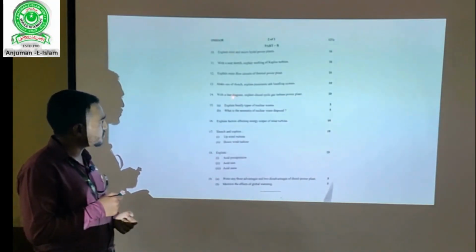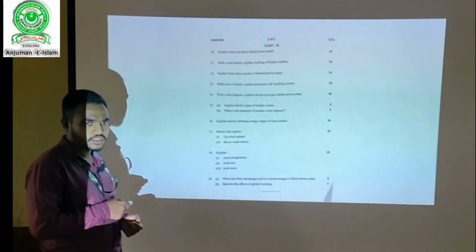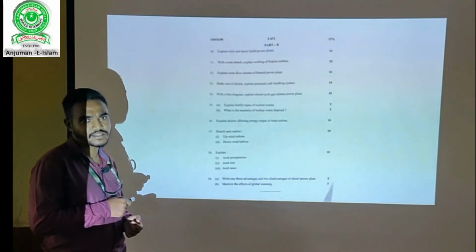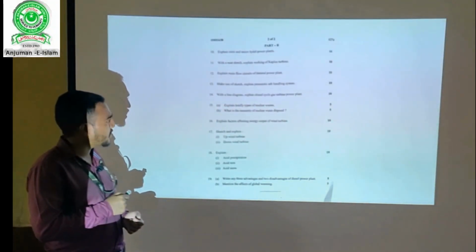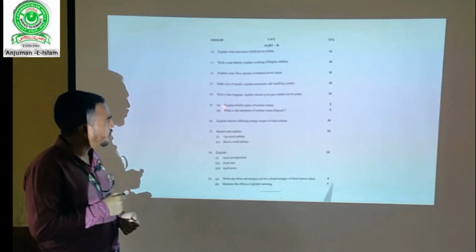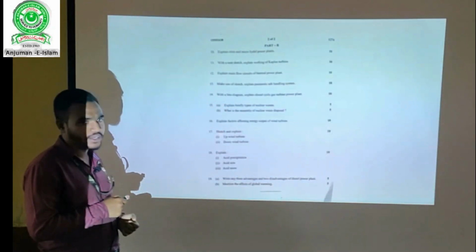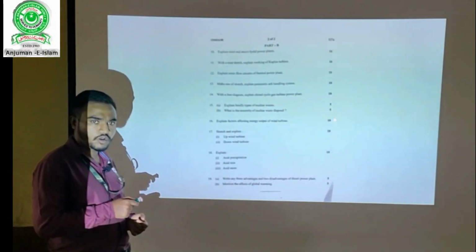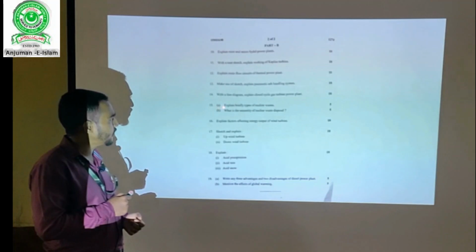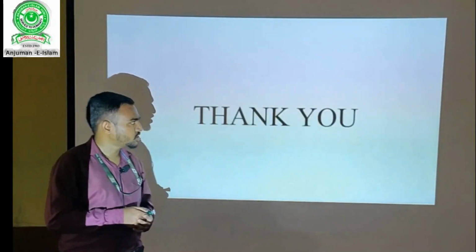Part B contains a total of questions 10 to 19, that is 9 questions, and each question carries 10 marks. In some questions it will be split up into 5 marks each, for example 15A and B. If you write only 15A and try to attempt 17A, you won't get marks. If you are expecting to get 10 full marks, then you have to write complete 15A and 15B. This is all about the question paper.